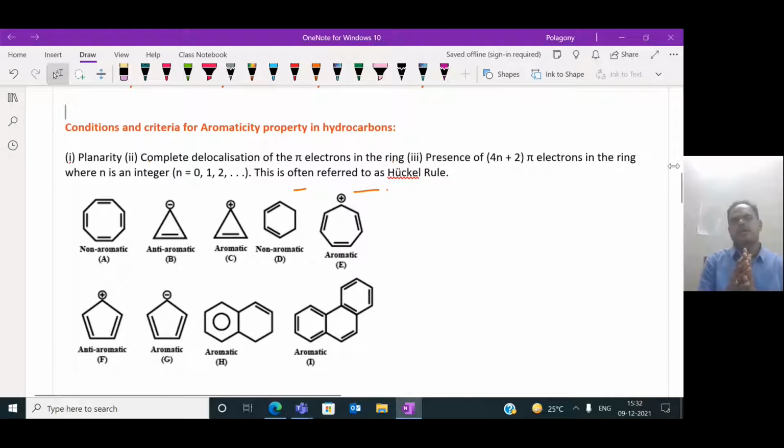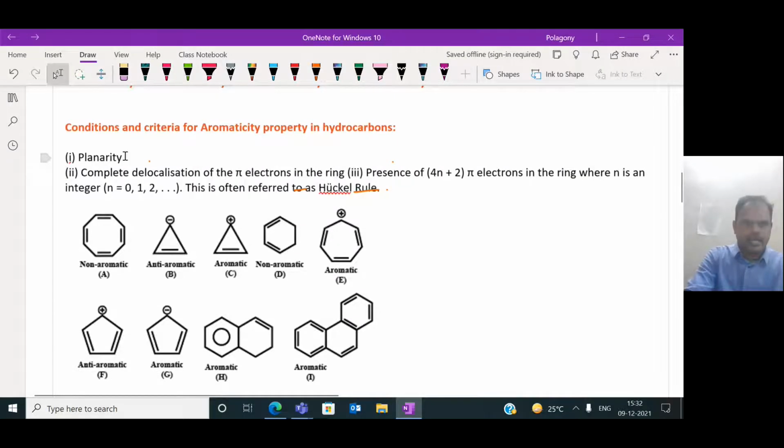What is the major condition for the aromaticity of hydrocarbons? What property is required? Number one, the molecule should have a planar structure. The molecule can gain planarity based on the hybridization of the carbon atoms, particularly sp2 hybridization.